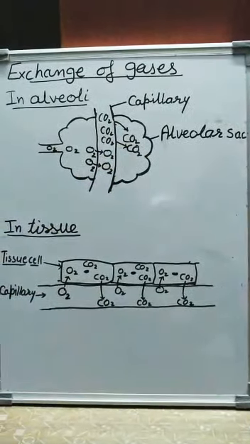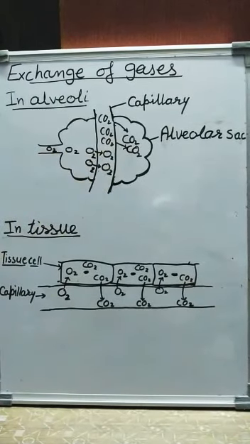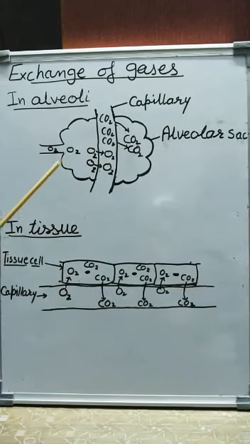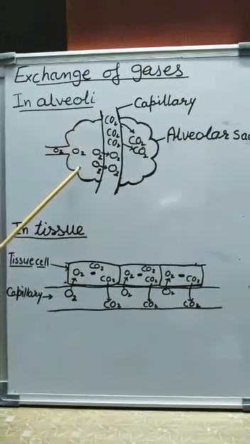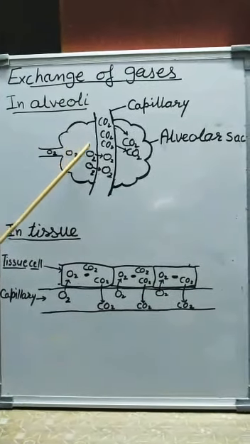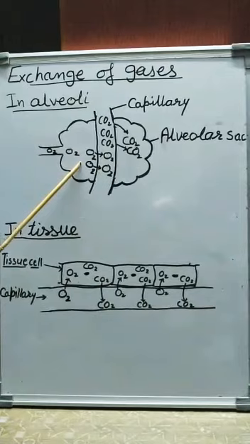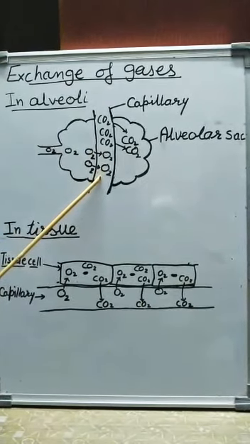In this, oxygen rich air enters the alveolar sac, and as oxygen has more concentration in the alveolar sac, oxygen enters into the blood capillary.